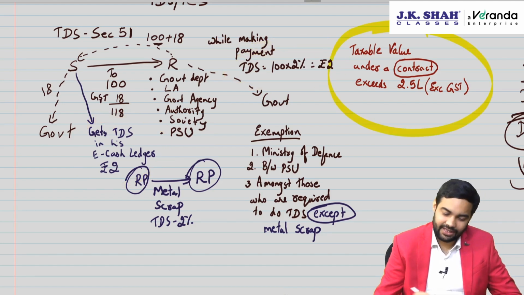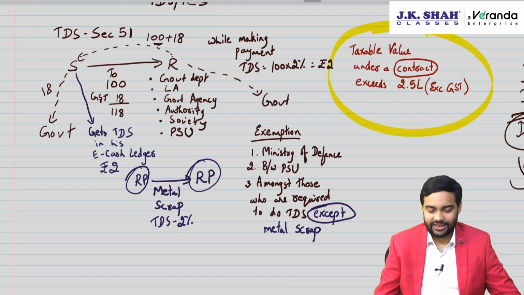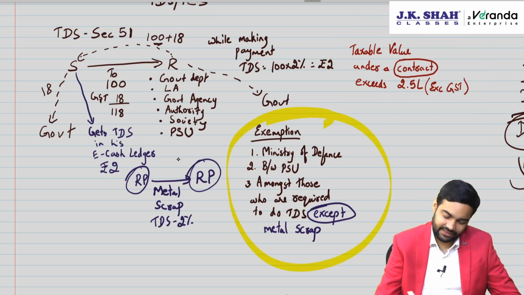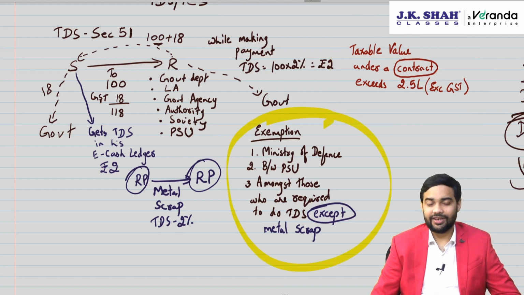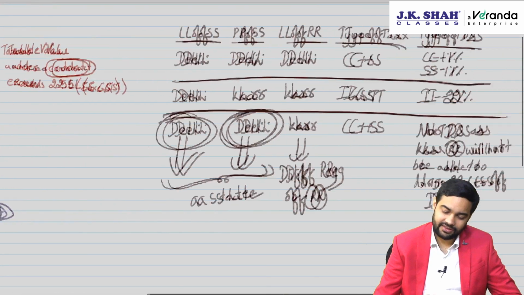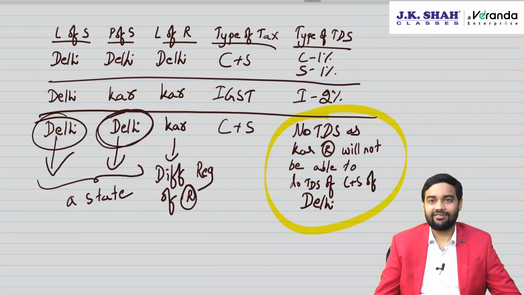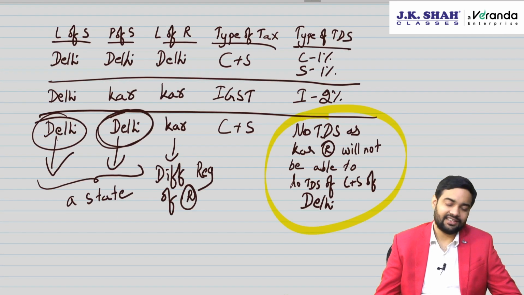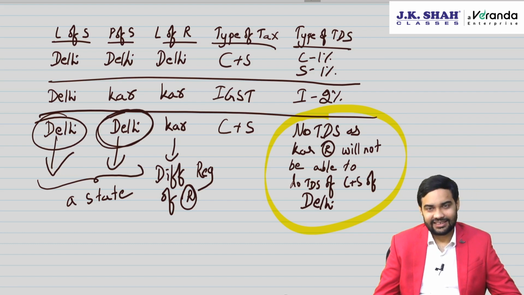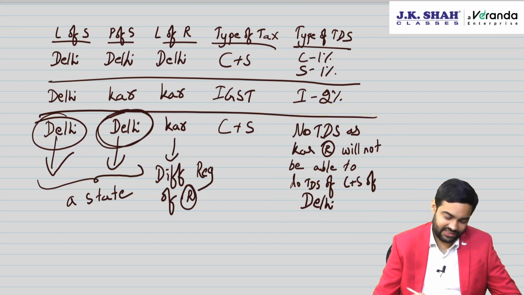When is it applicable? When the taxable value exceeds this. Are there some exemptions? Yes, but between metal scrap it will be applicable. And then there is one case of no TDS, saying that when the location of supplier and place of supply is in a state which is different from the state of the recipient, then there will be no TDS. Clear? Yes. So be very careful on this.